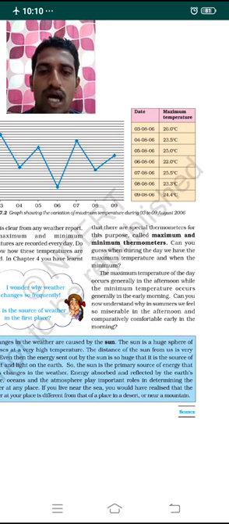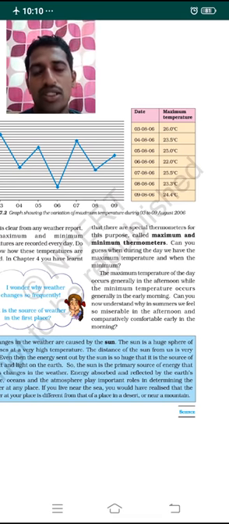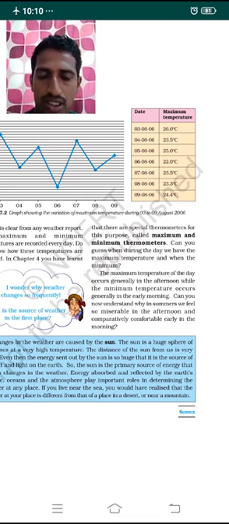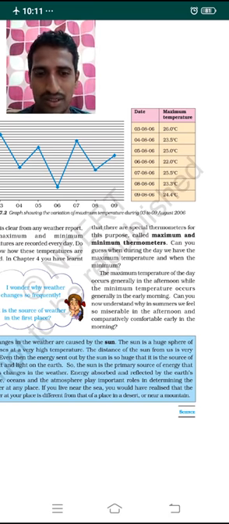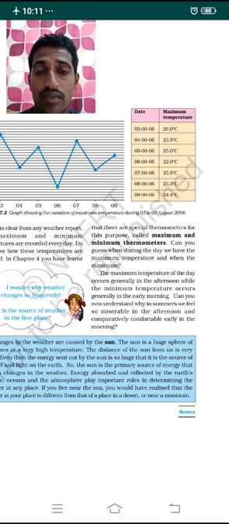Can you imagine during which time of the day we have the maximum temperature, and during which time the minimum temperature? Listen here. The maximum temperature generally occurs in the afternoon, because the sun is at the middle of the sky.